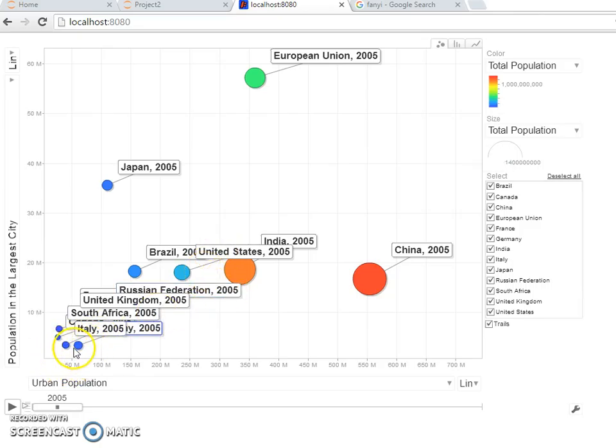The lower left corner means a small urban population, as well as most of the urban population not being in the largest city. The timeline allows us to catch up on each country's population change from 2005 to 2013.